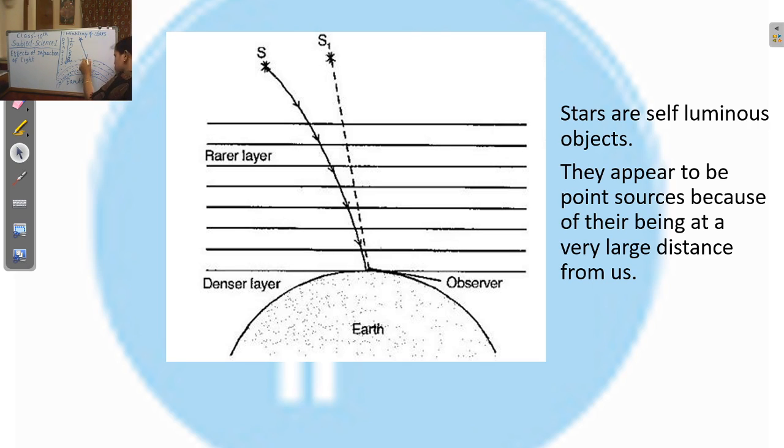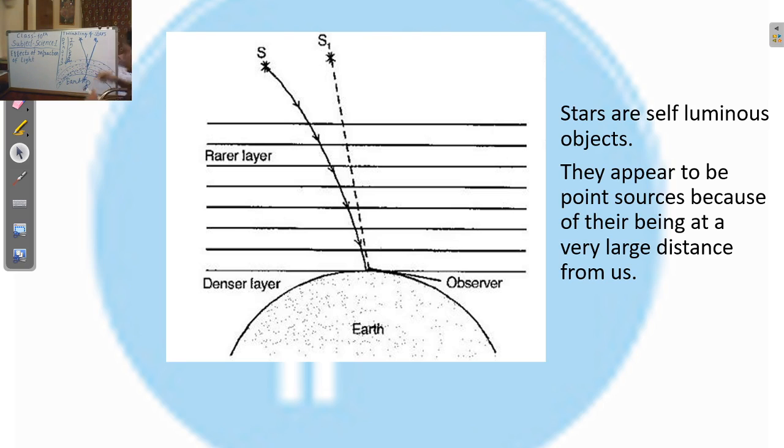When the light ray comes from rarer to denser, the light ray bends towards the normal, again bends towards the normal, and when the light ray reaches the earth, we are able to see a different position of this star. When we draw a straight line from here, we get the different position of the star. So this is the reason.